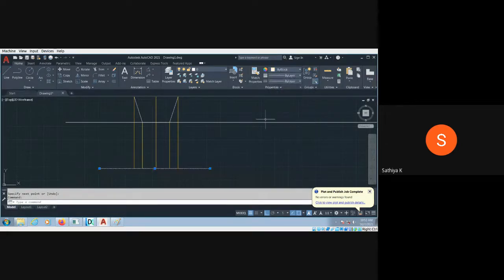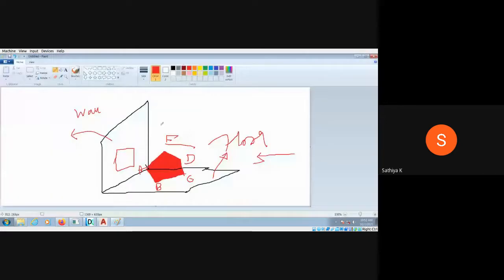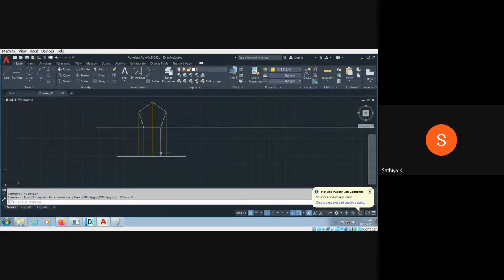So I can change this line to white color because this is my front view. When I see from the top, I can see the line. That is nothing but my top view, from here to here. So I just trim the unwanted portion here.